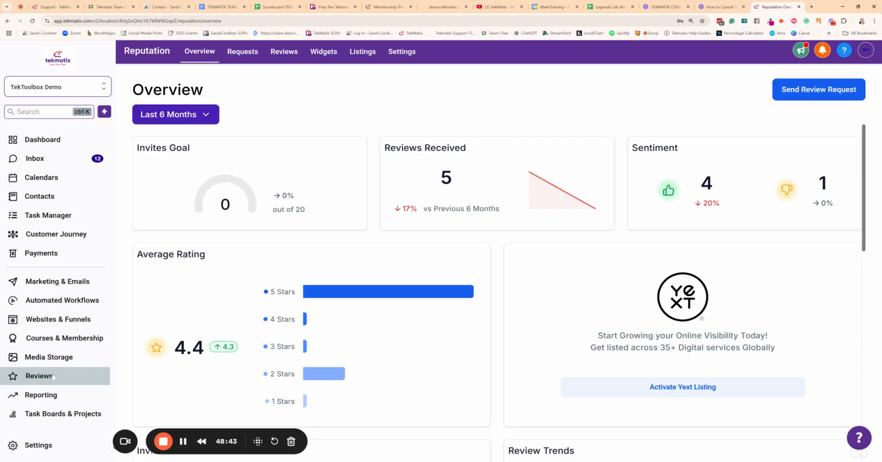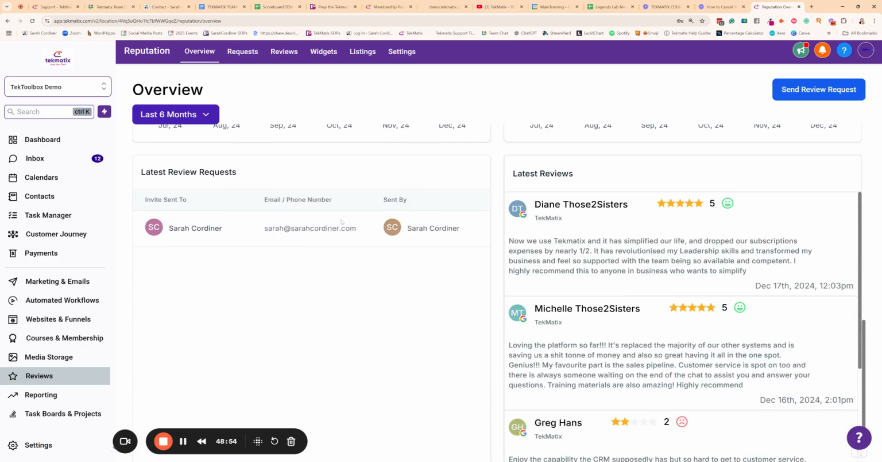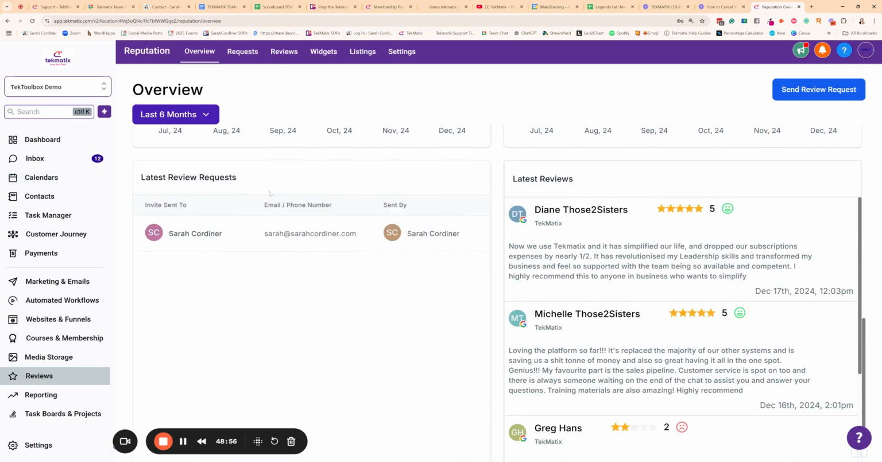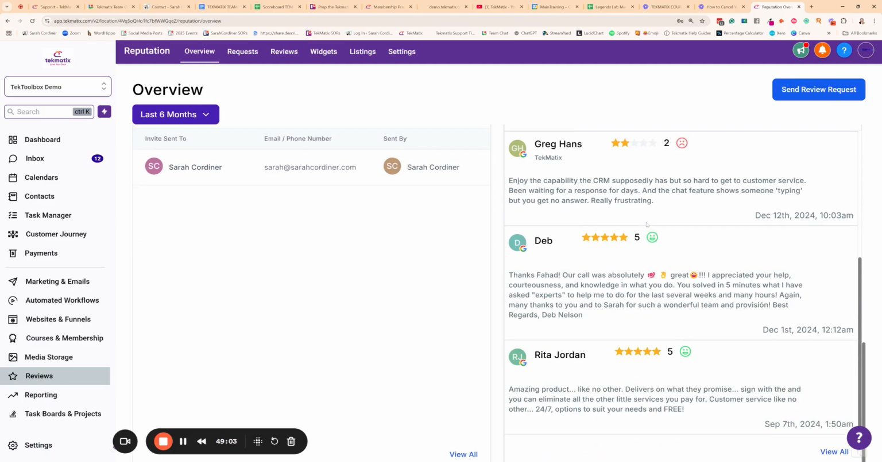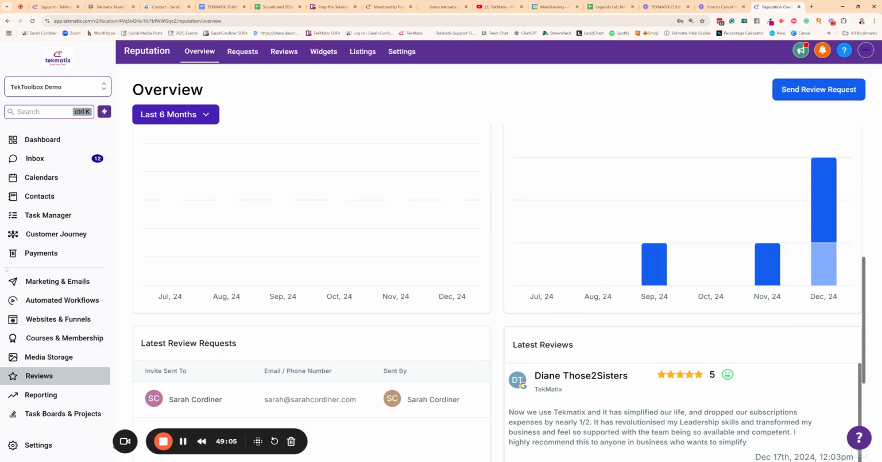So yes, we have reputation and reviews management. So this is basically where you can connect in your reviews from Facebook, from Google, and you can start managing all of your reputation from in here. And you can automate your requests being sent out after people have had calls or bought services or products from you. And all of your different reviews can obviously all show up down here.